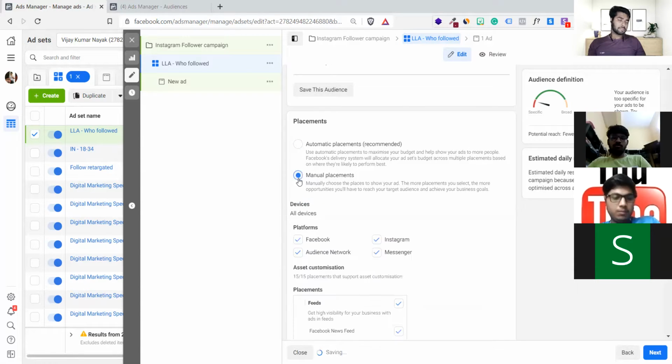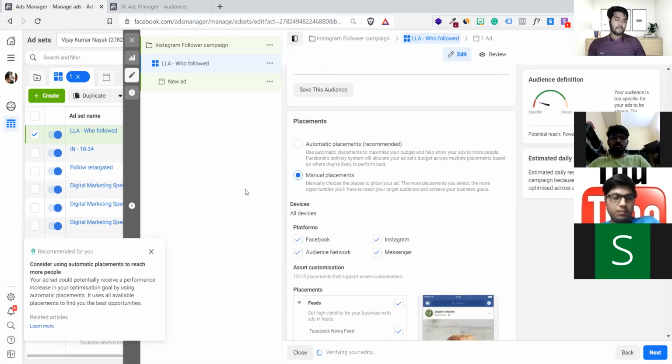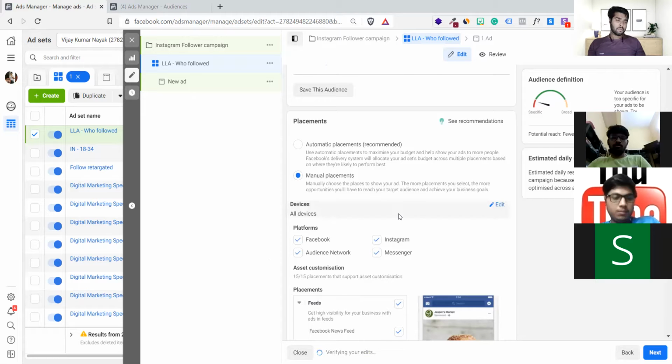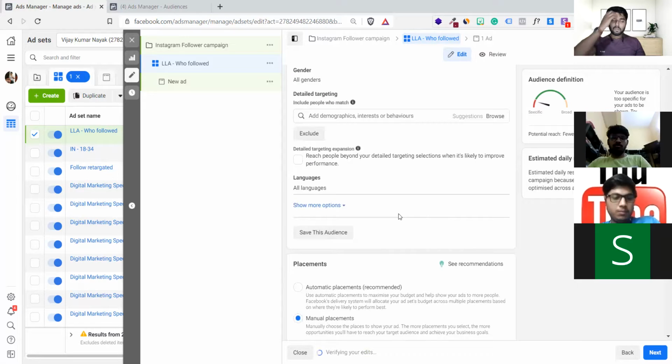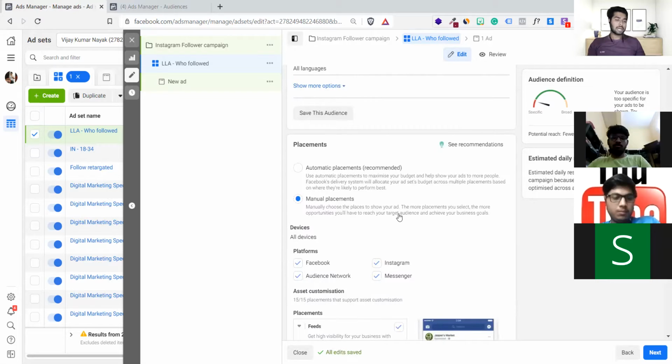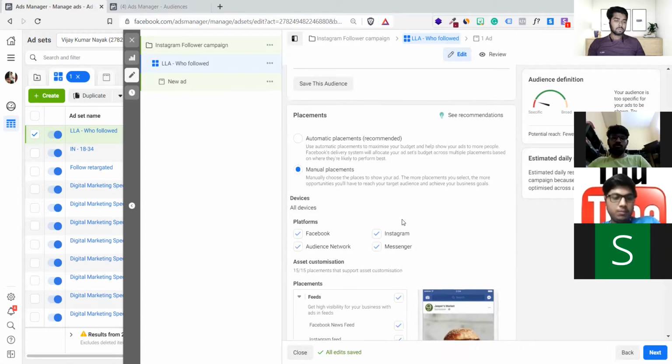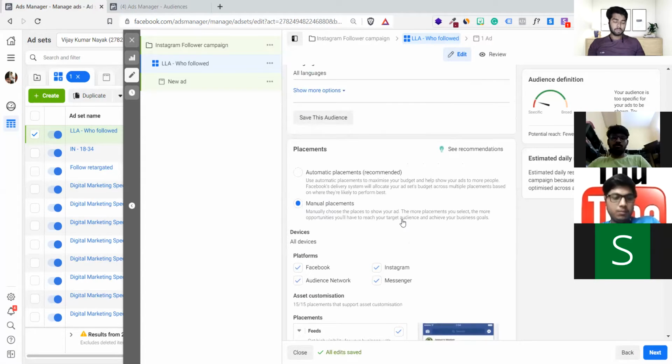When you're saying that Facebook is checking our past activity, do you mean if you are running an ad only, or a post, or the people who are engaging? If you post any Instagram post, that is also getting tracked. Those people who are liking, I can create audiences on the basis of their liking those posts. So you're saying that demographics we don't have to choose, because the posts and the previous activities are already tracked by this lookalike audience? Everything, yes.